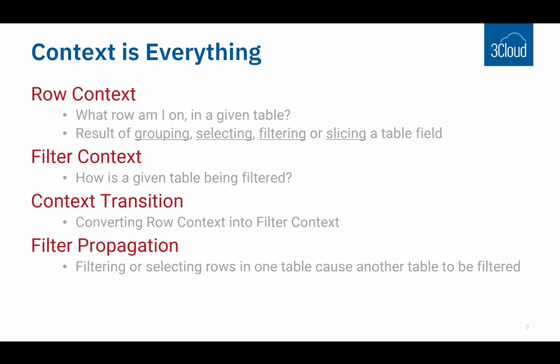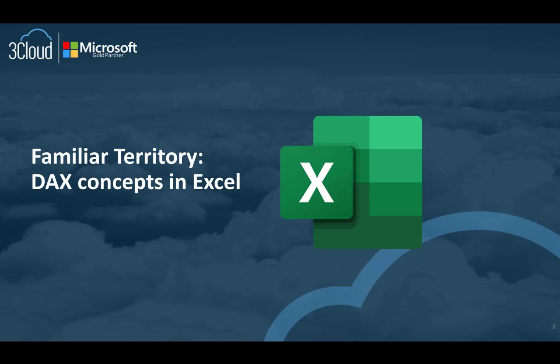Filter propagation is that transition from a table that has a specific row in context via grouping, filtering, or slicing, and how that row context, that selected row, translates to the filter context of a related table. So we'll look at some examples, and these things will make more sense in application. Now, we're going to approach this from the perspective of Excel. We're going to start in Excel because people understand Excel. Excel is a simple concept.